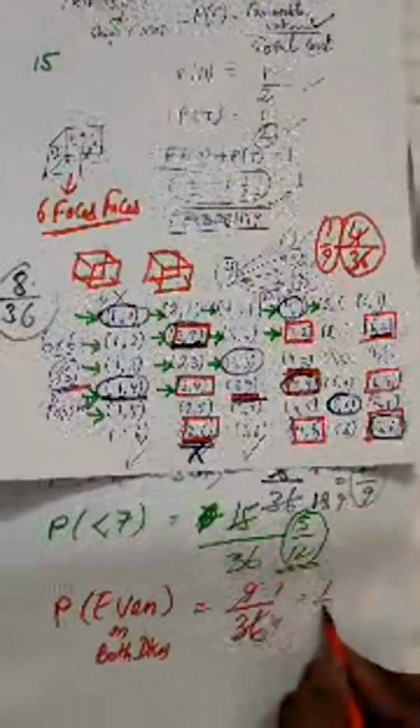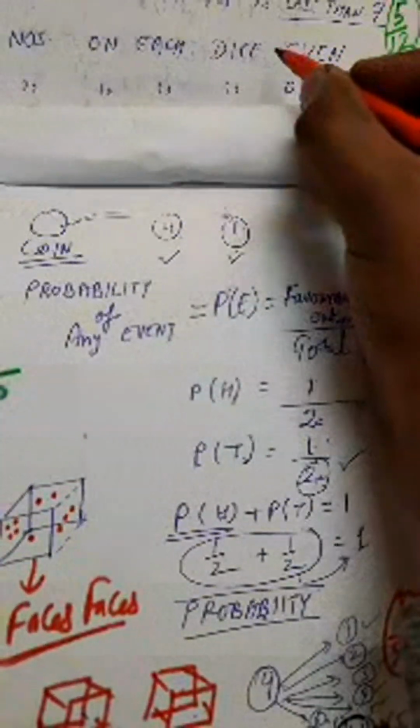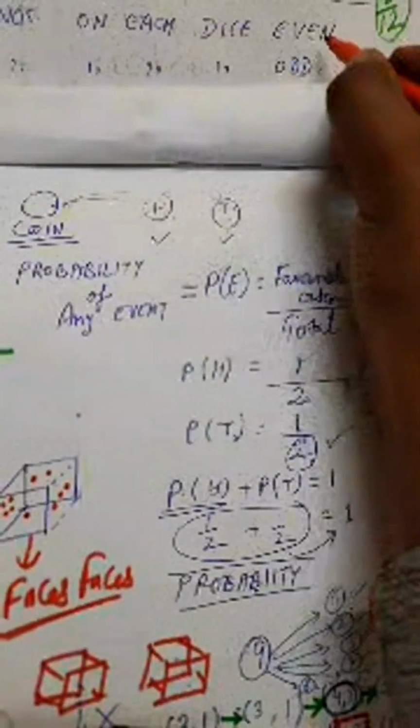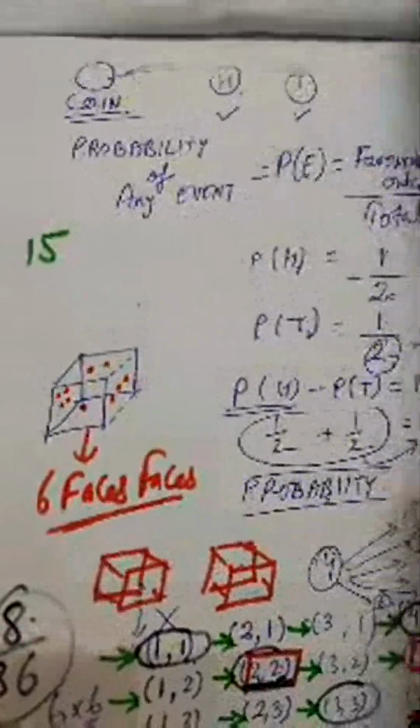So 1 by 4 is the probability of getting even numbers on both the dice simultaneously, right? So 1 by 4 is your answer. Perfectly fine. So just mention over here, numbers on each dice even, this will be 1 by 4.